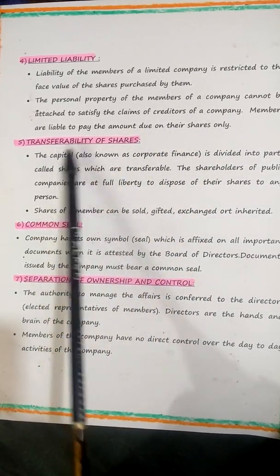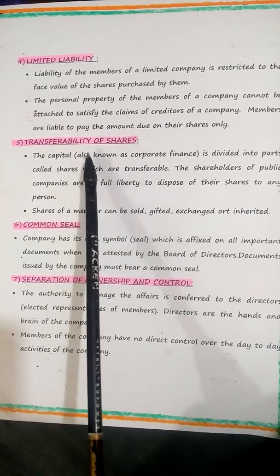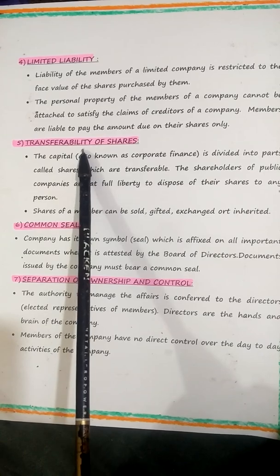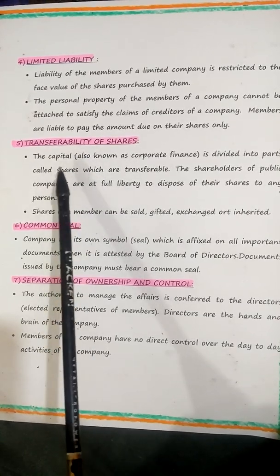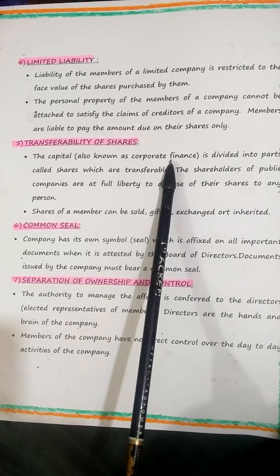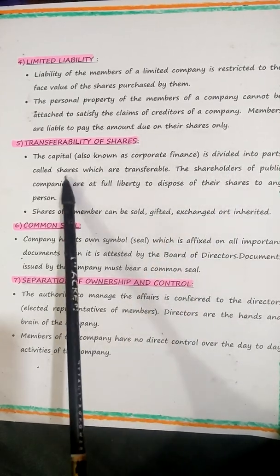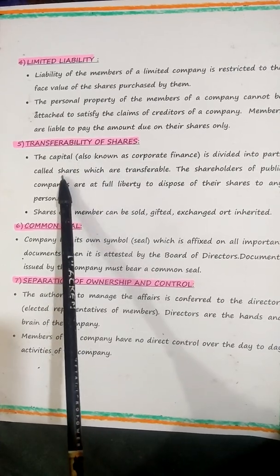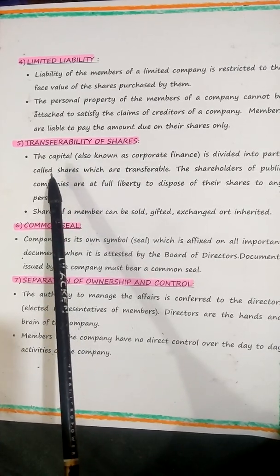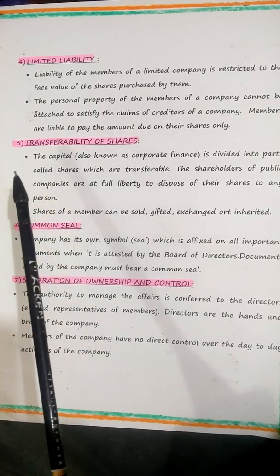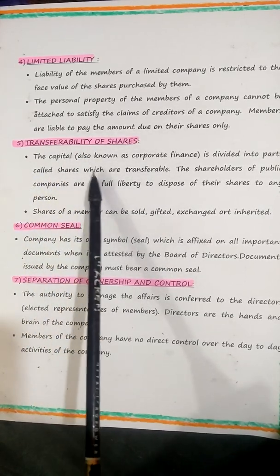Fifth one is transferability of shares. Now in the previous chapter, partnership firm, you have seen there was no transferability of shares, but here there is. The capital, also known as corporate finance, funds put together, stock put together, is divided into parts called shares. How is capital made up of, children? With shares. People buy shares. As many people buy huge amounts of shares, that amount of capital can be pulled in with fixed denominations each.